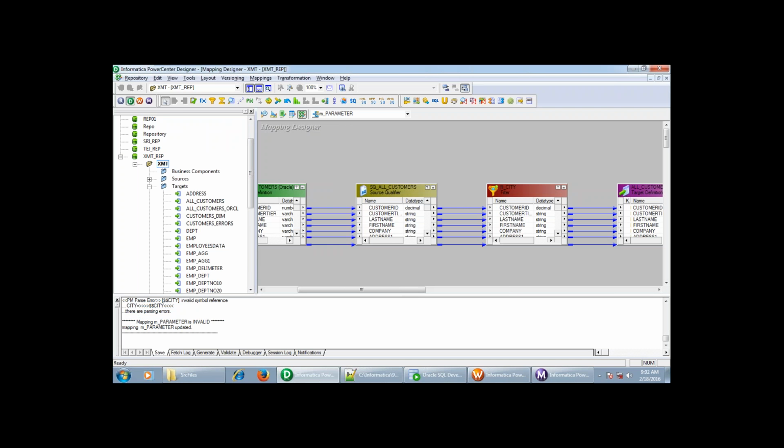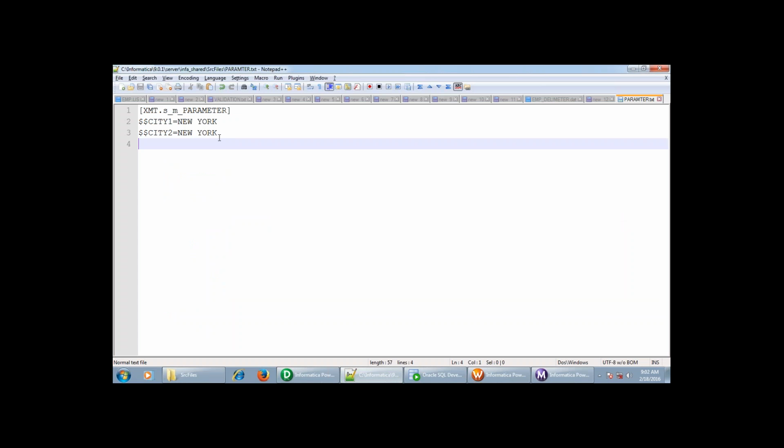No, but if city is not the parameter which we want to pass, something like a different thing. Sorry, your voice is a bit low. Can you speak a bit louder? I'm saying if instead of city I want to create different kinds of parameters, we can put it in the same file, right? Yeah, we can put it in the same file. Okay.